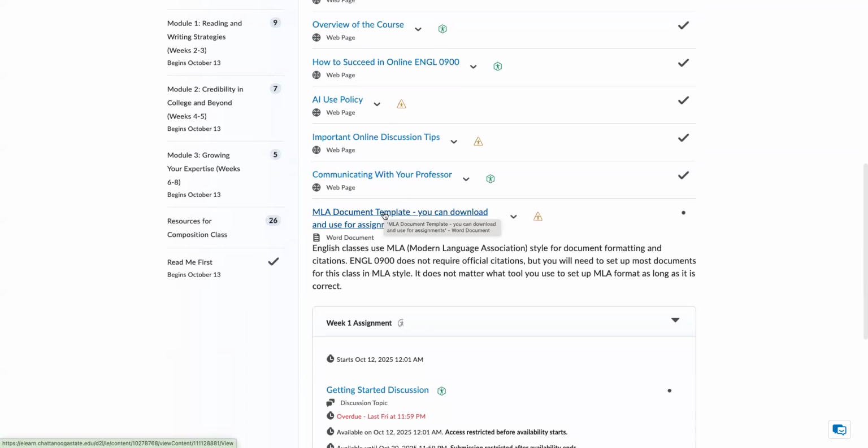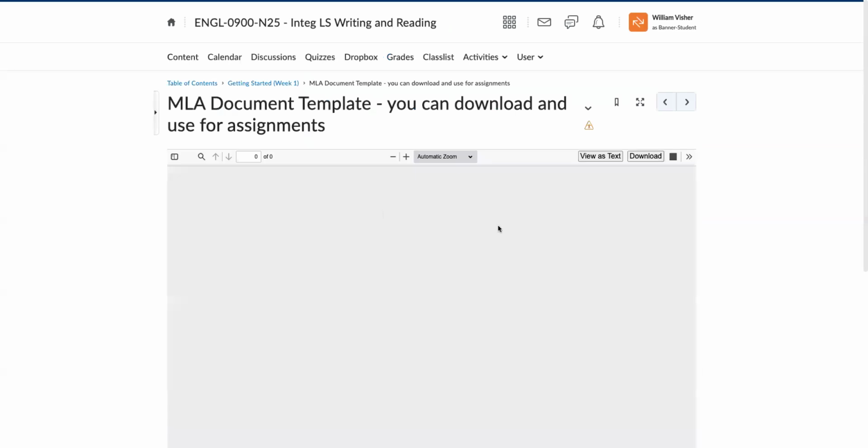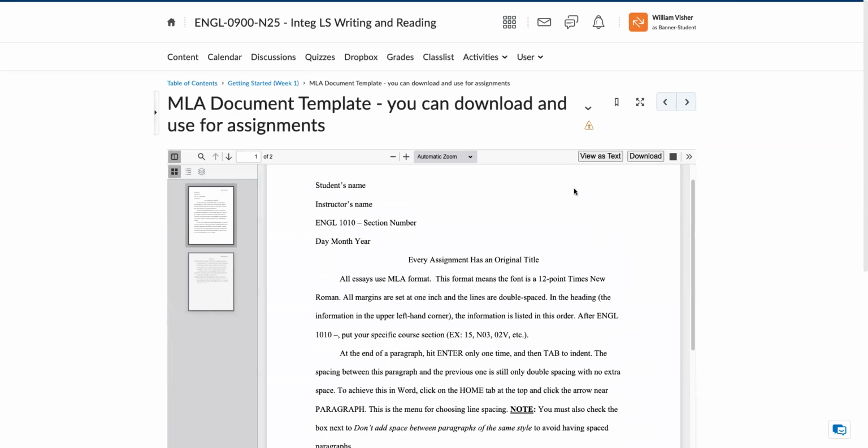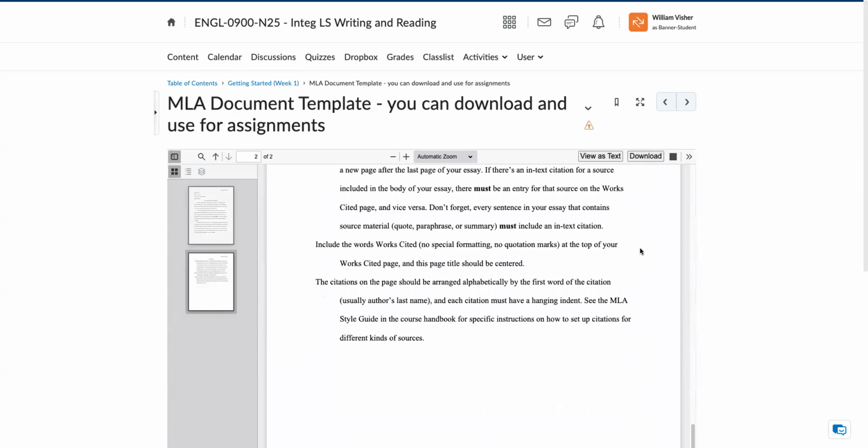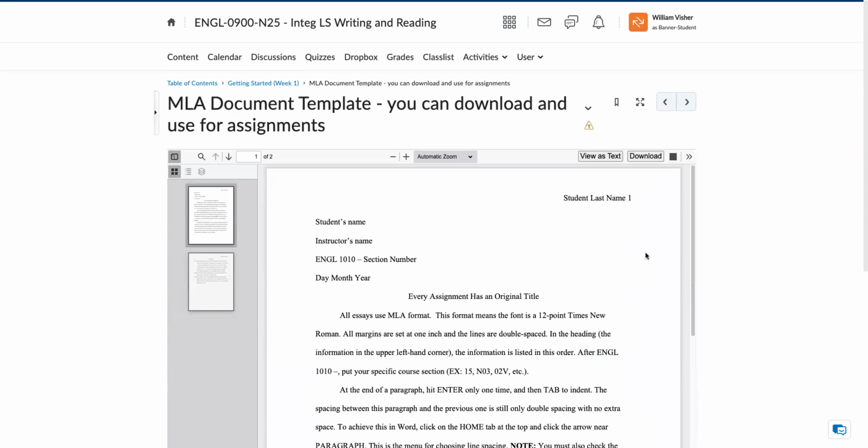assignments and your writing activities, if you click on the MLA document template, it will take you to this screen and you can download this onto your computer. And it will show you how you can complete an MLA formatted document. And then once you download it, it will open. And then you can just put your information into the document. I'm going to go back to this screen.